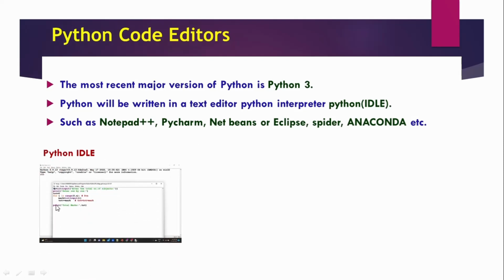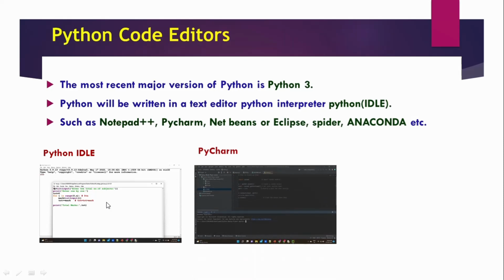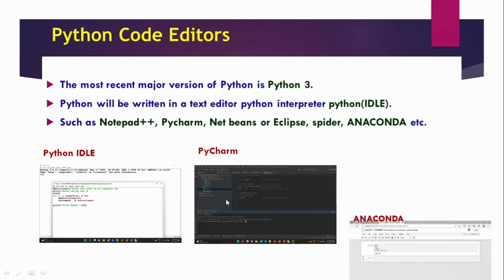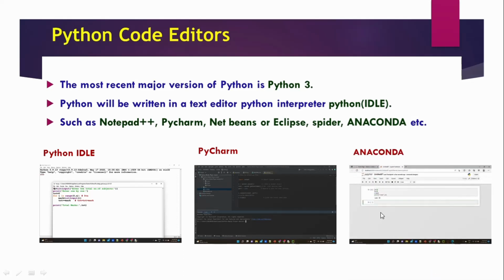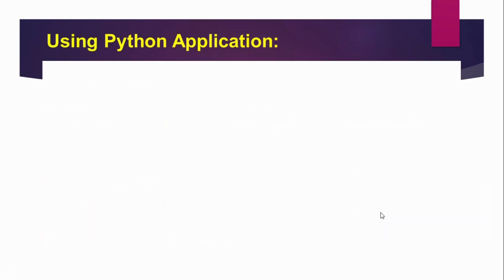For example, Python IDLE will execute the code file by file. In PyCharm, we can execute a folder of files. That means we can execute like a project. Then Anaconda means we can write the code and execute it in the browser. This is an example for you.